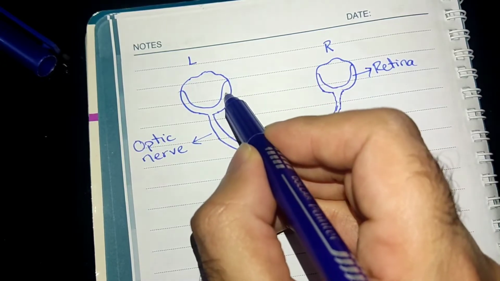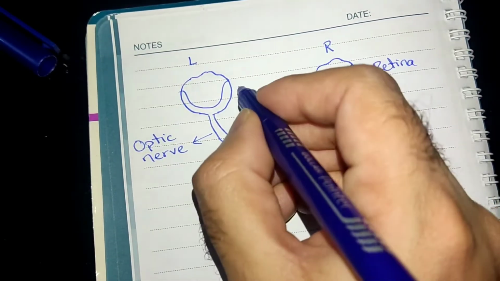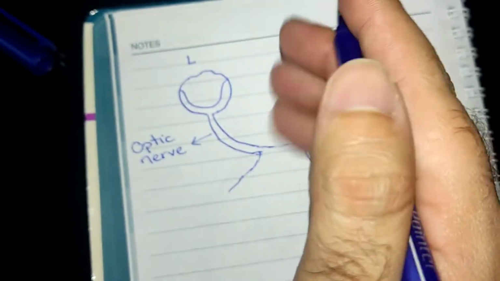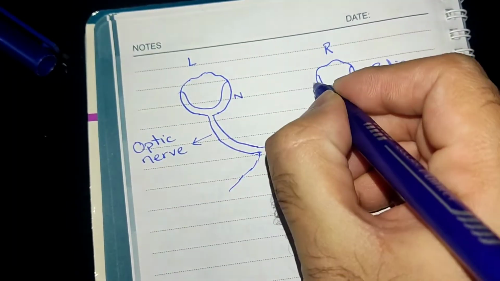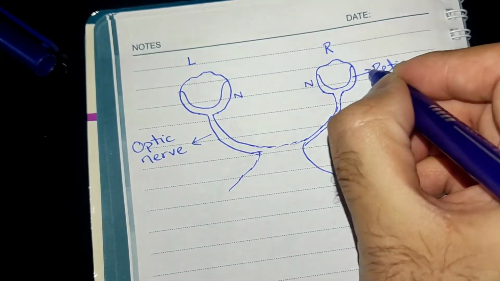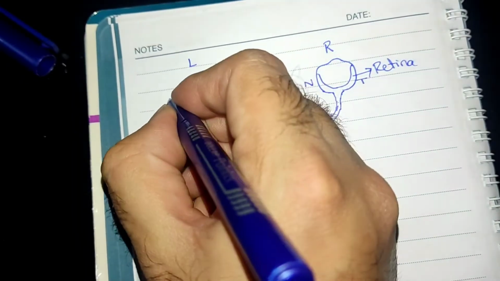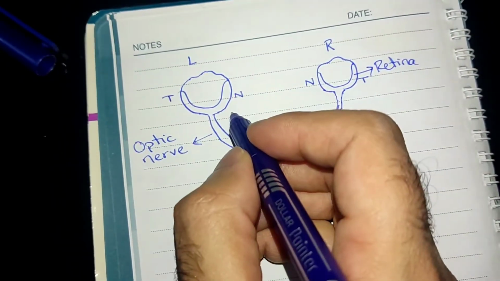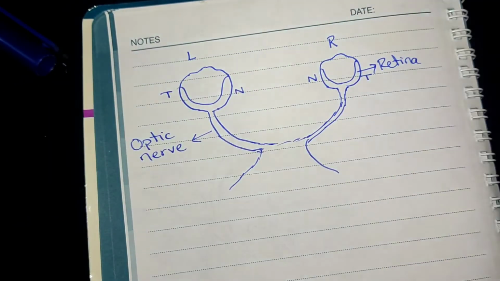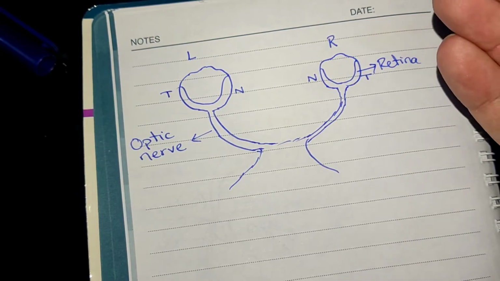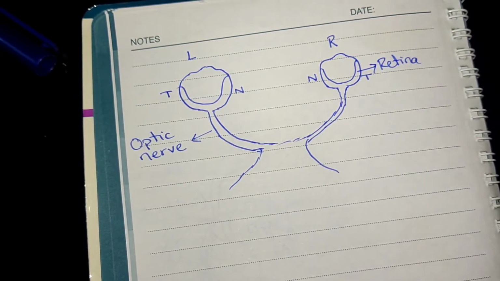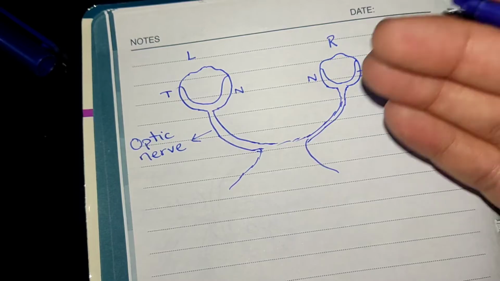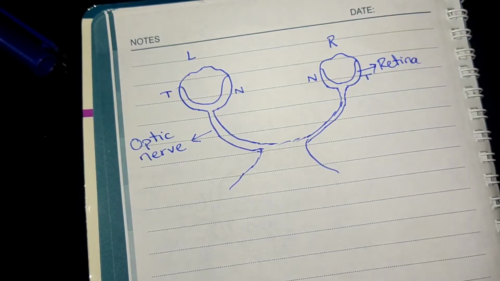Now this is the nasal aspect of the eye, the nasal part we can say. This is the temporal side. Now the nasal side carries the fibers of the temporal field of vision, whereas the temporal side is responsible for the nasal aspect of your vision.